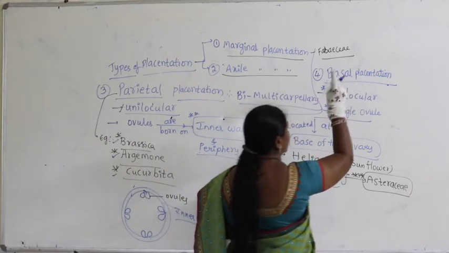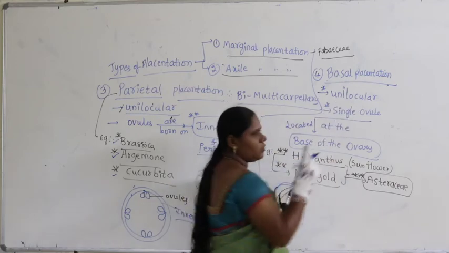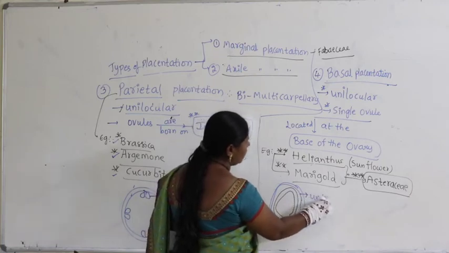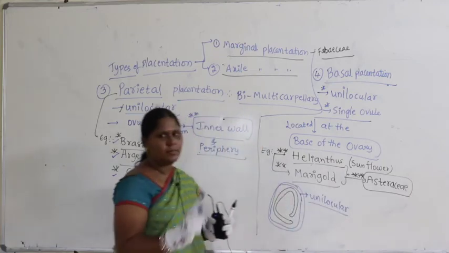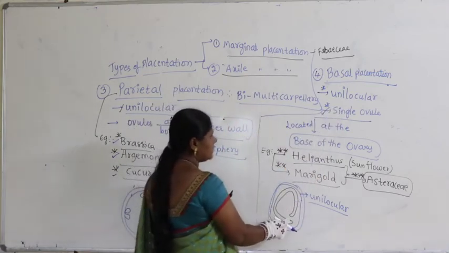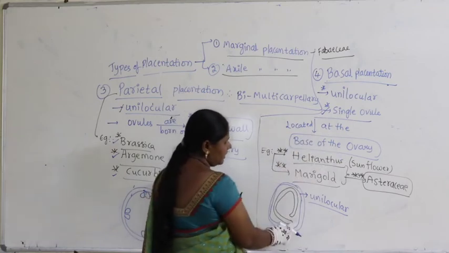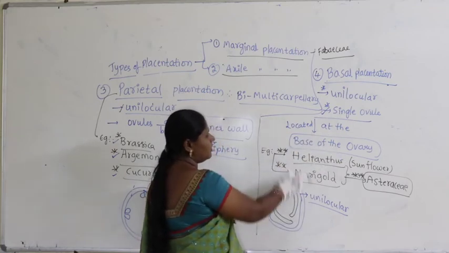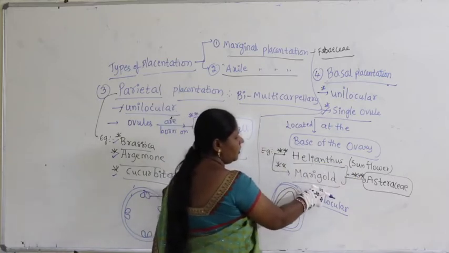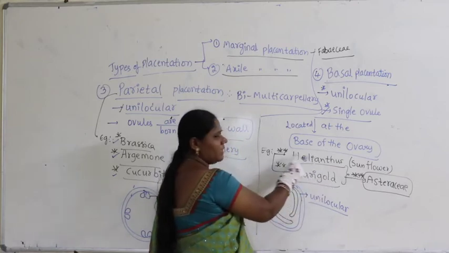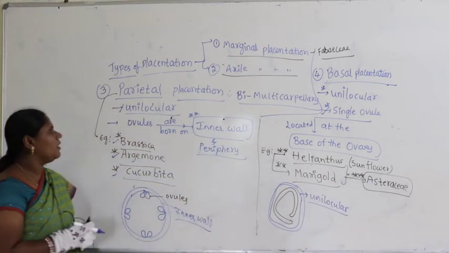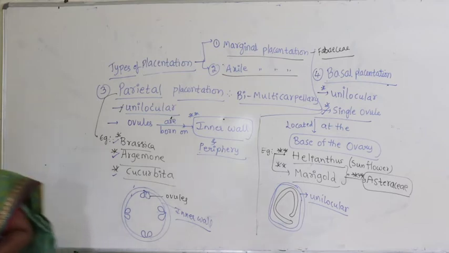Basal placentation. Unilocular means only one chamber. And here a single ovule is present, located at the base of the ovary. It starts from the base and ends at the base here, and you find it in Helianthus, commonly called sunflower, and marigold. You know the common name, in Telugu we call it Bantipuvu, right? Both of them belong to the family Asteraceae. Right, now let us continue further with the types of placentations.